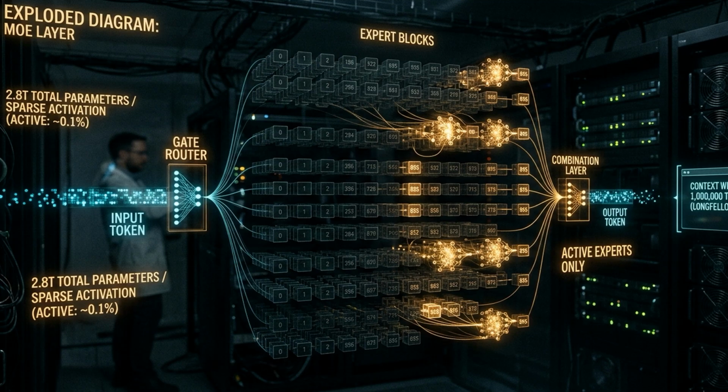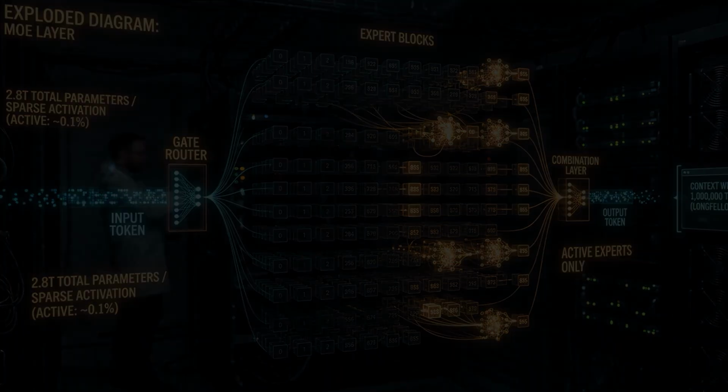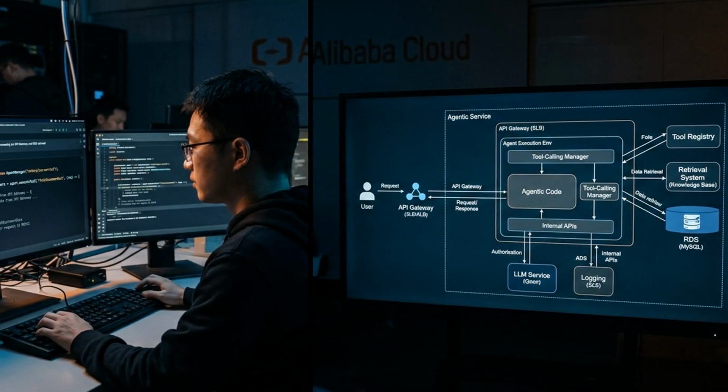The 1 million token context window is the second claim to watch. Advertised context and usable context are historically different numbers. Independent long context benchmarks, not vendor charts, will settle that.